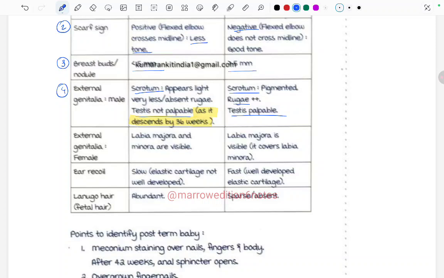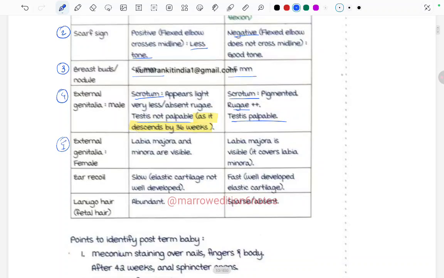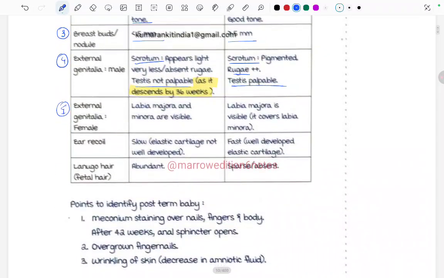Now in the external genitalia in females, if labia majora and minora are both visible, then it's preterm. If labia majora is visible and covers the labia minora, then the baby is term. Because in the older babies, that means the term babies, only labia majora is visible. Coming to the ear recoil, if the ear recoil is slow, the elastic cartilage is not well developed, and if the ear recoil is fast, the elastic cartilage is well developed. Also the lanugo hair or fetal hair, if abundant, then it's preterm, and if sparse or absent, then it's a term baby.